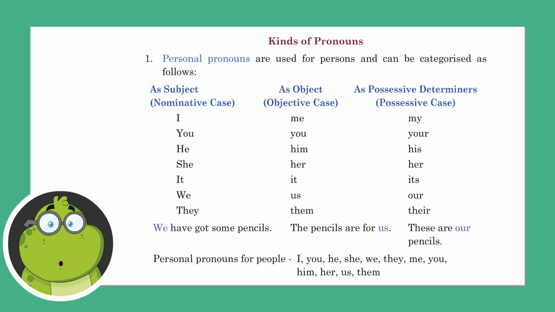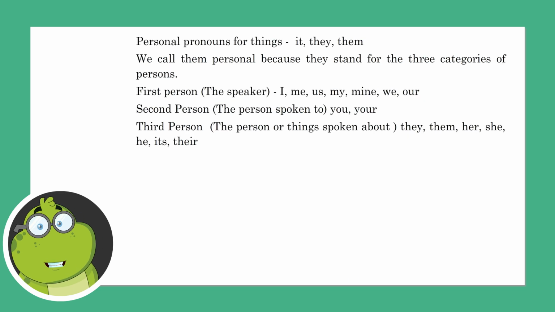We have got some pencils. The pencils are for us. These are our pencils. Personal pronouns for people: I, you, he, she, we, they, me, you, him, her, us, them. Personal pronouns for things: it, they, them. We call them personal because they stand for the three categories of persons.